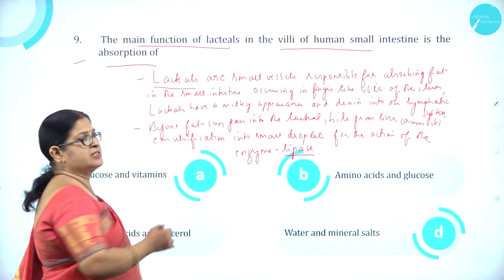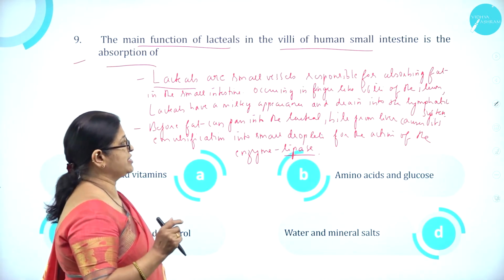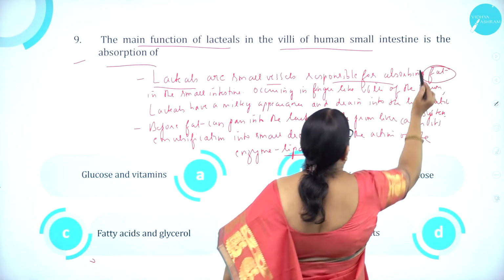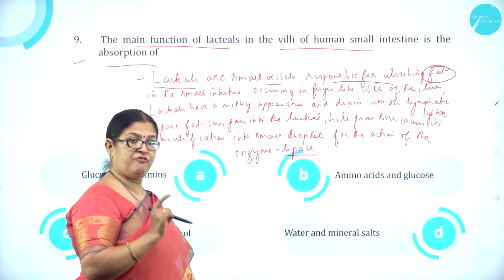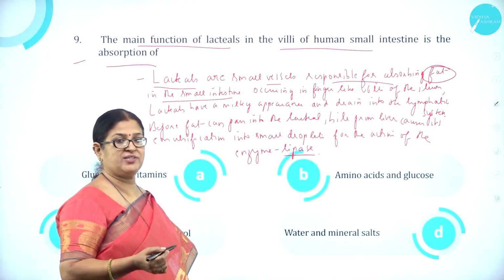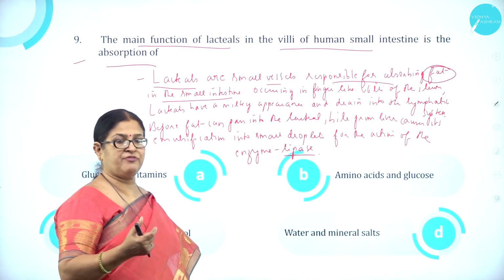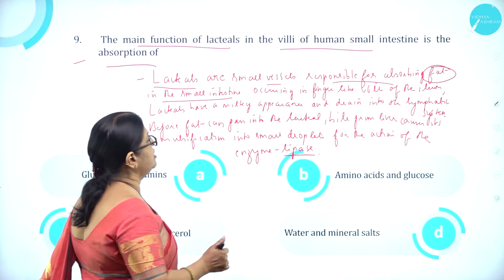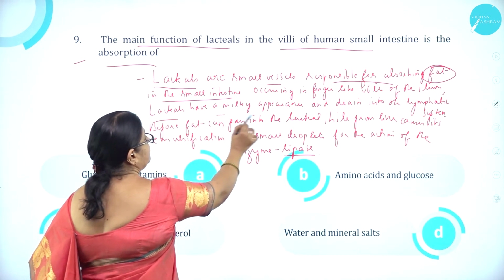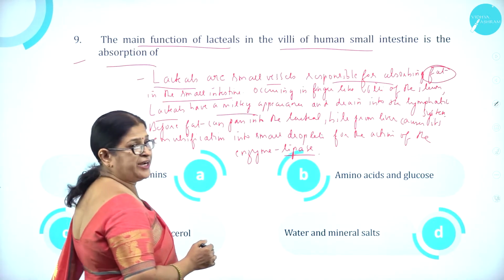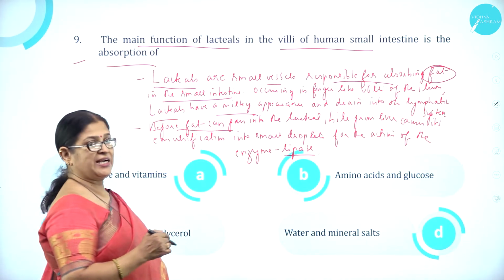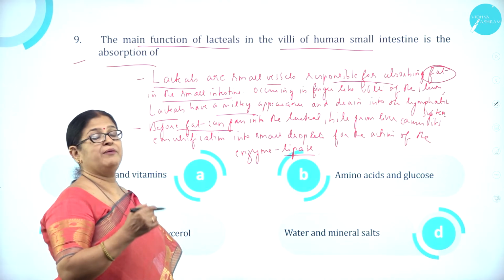So what are lacteals? Lacteals are nothing but small vessels responsible for absorbing fat, a biomolecule called fat, in the small intestine. So fats are made up of what? Fatty acid and glycerol. What are the building blocks of fats? Fatty acid and glycerol. Occurring in finger-like villi of the ileum, lacteals have a milky appearance and drain into the lymphatic system. So before fat can pass into the lacteal, bile from liver emulsifies the fat.